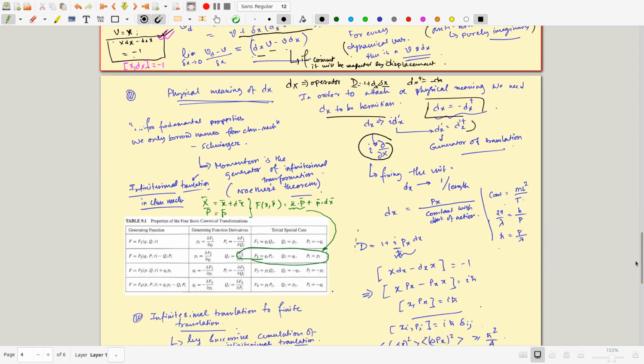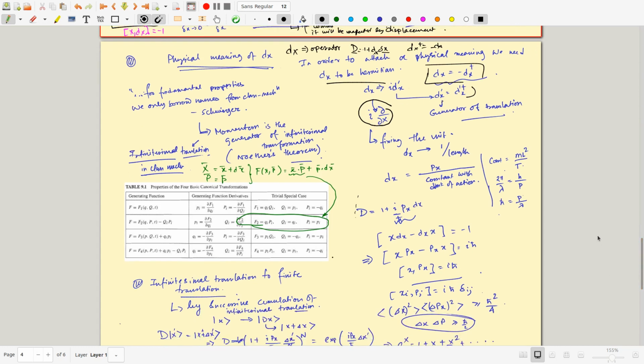So we have learned this already in classical mechanics, that a position translation is generated by momentum. The generator for position is momentum in classical mechanics, which comes from Noether's theorem, because a translation symmetry tells you some quantity must be conserved, and that conserved quantity is momentum, and the momentum is the generator of translation. If you have not learned it already, you will learn it eventually. So let me give you a quick overview of what ideas we need to borrow from classical mechanics to understand that this dx dagger operator is actually the momentum operator when it's a position translation we are talking about.